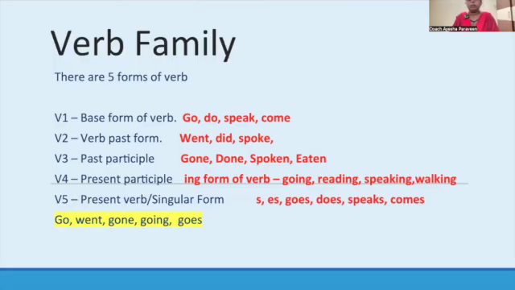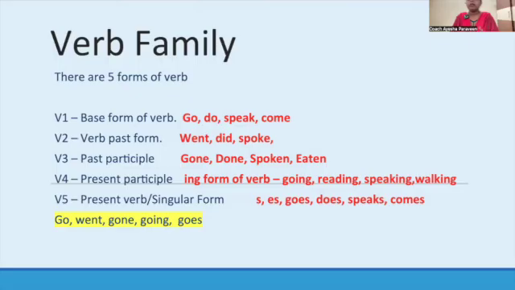And V3 is the past participle. We use the past participle whenever we are talking about perfect tense, perfect action. I will explain this in upcoming slides. And V4 is the present participle.